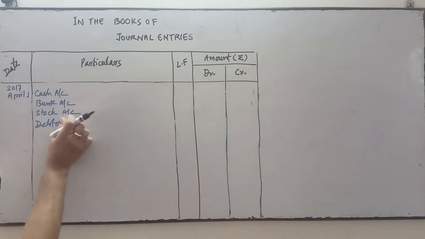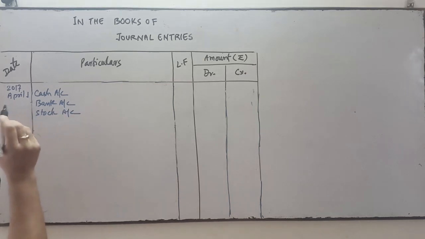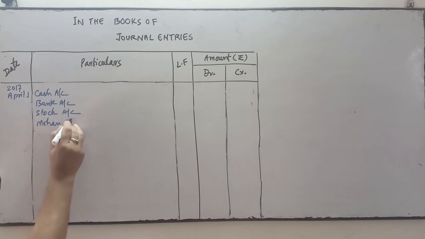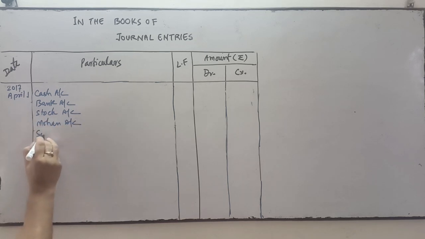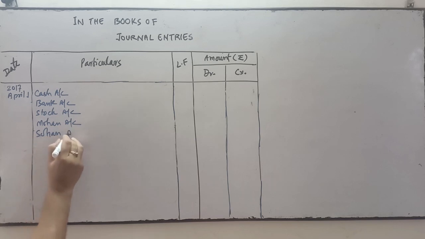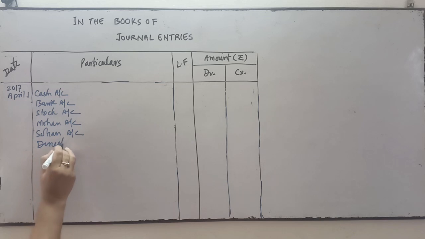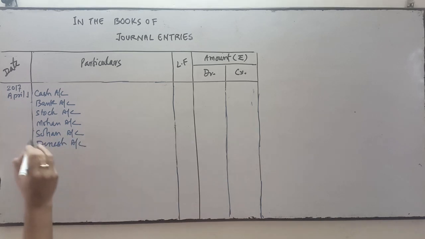For debtors, we will write a separate account for each: Mohan account, Sohan account, Dinesh account. They are all debtors.